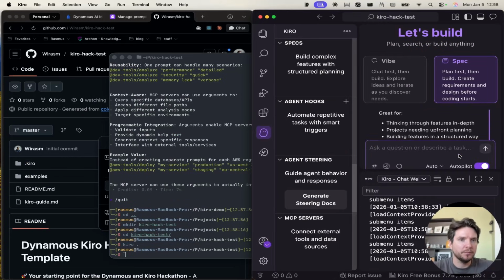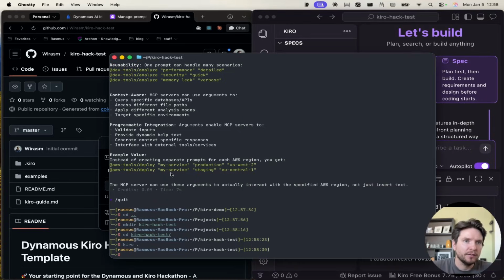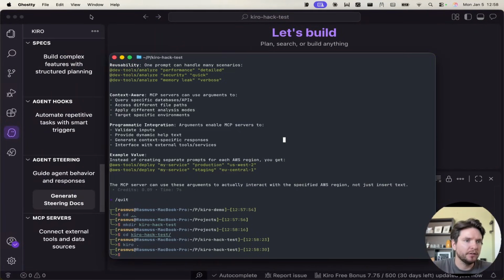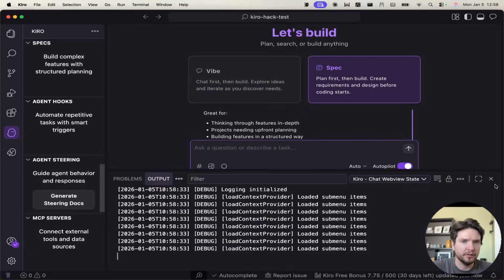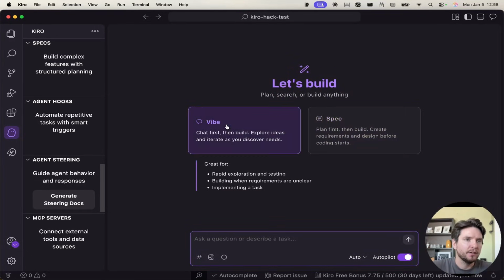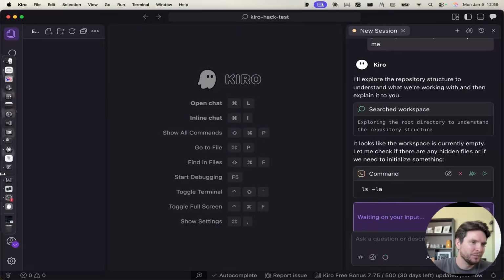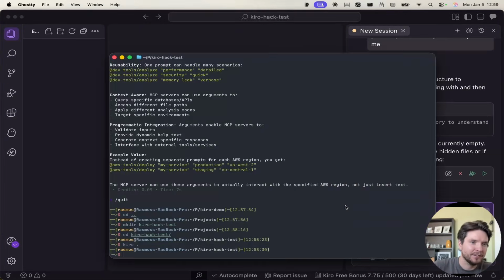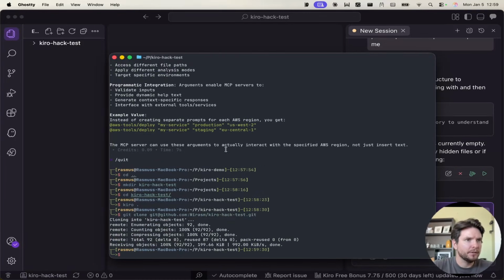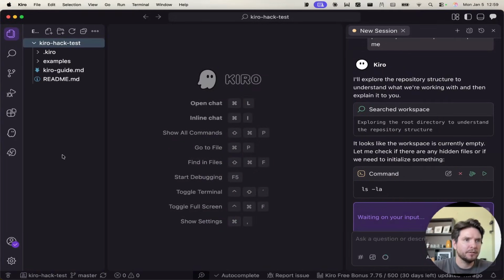Zoom in a bit on that one. Let's see what we have here. One thing we can do is close this out and wipe a little bit. Please explore and explain this repo to me. We didn't clone yet, of course. Stupid. Let's do git clone. There we go. Now it went into there.